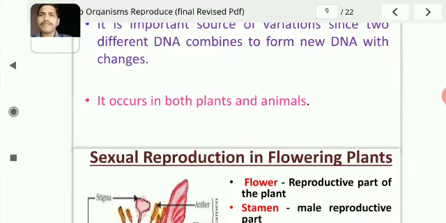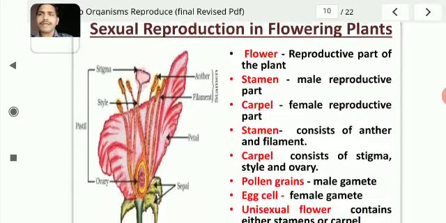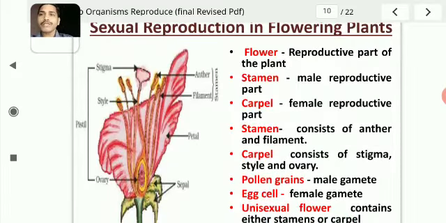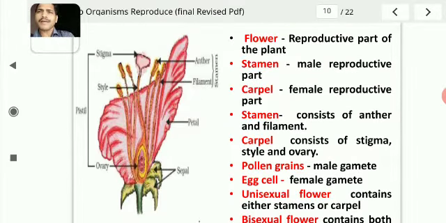Sexual reproduction in flowering plants. Say, for example, on the left side of the screen, you can see a picture of Hibiscus rosa-sinensis, that is China rose. So let us discuss some of the parts of this flower. Flower is the reproductive part of the plant.